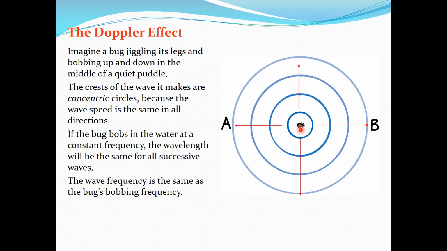So it's going to create water waves in circular form. It makes concentric circles, and these are the waves. When you look from the top position, and you watch this bug bobbing up and down, jumping up and down in the middle of a quiet puddle, the crests of the wave make concentric circles because the wave speed is the same in all directions.